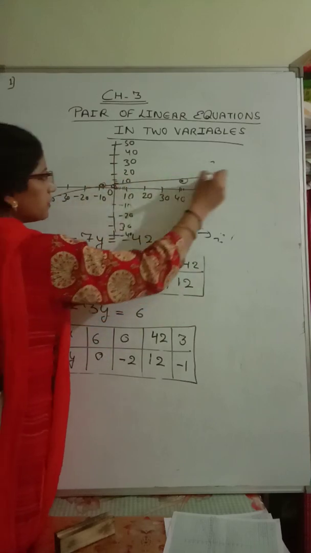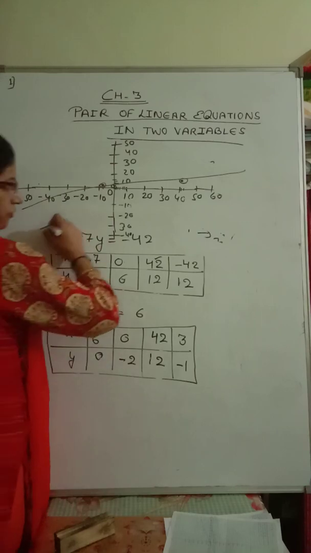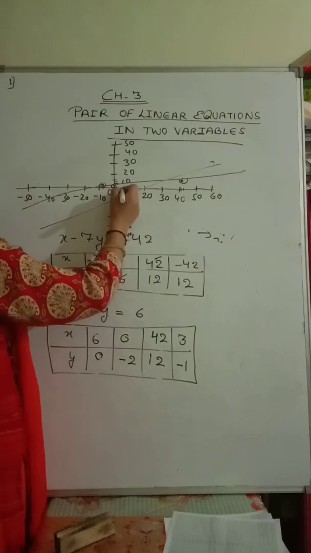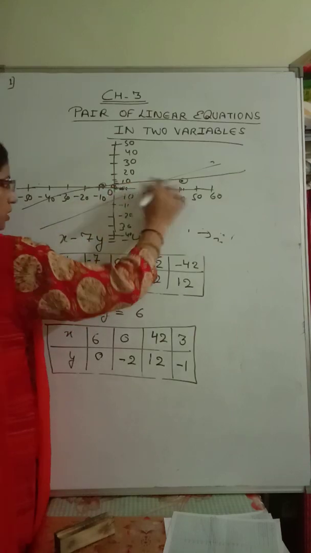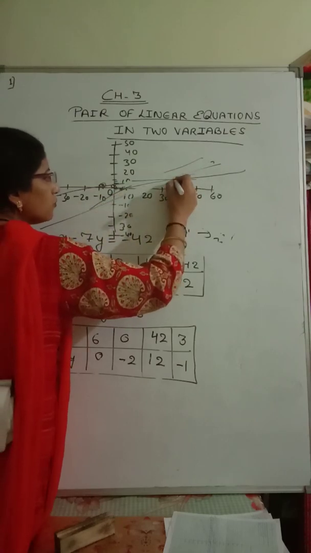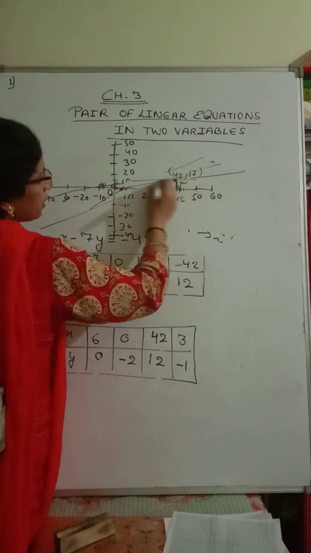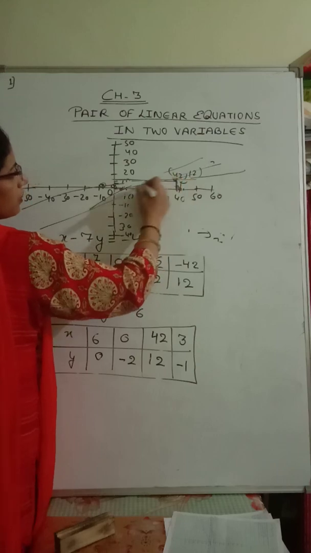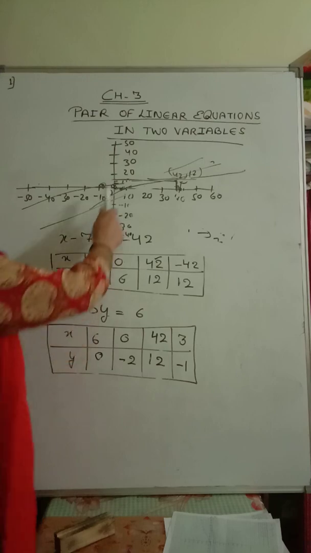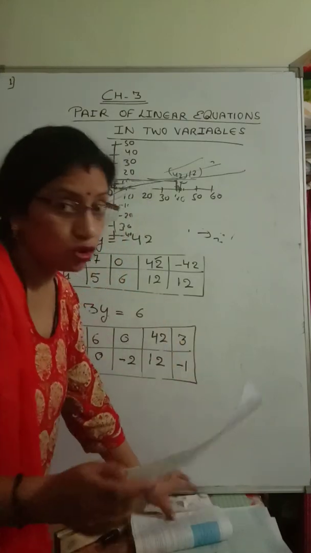We will draw the graph, and the graph will come like this. In the same way, for the second equation, the graph will come like this, for the point 6, 0. So 6, 0, this point will be here, and the graph will go like this. Whenever you see, the graphs will intersect each other at 42, 12. Draw the perpendicular, so it will come 42, 12. So they will intersect at 42, 12. Here the measurement is not correct, so I have made the graph for you so that there should not be any confusion.